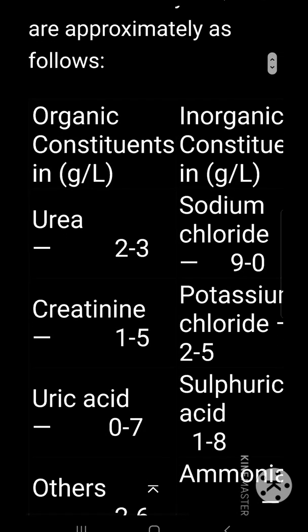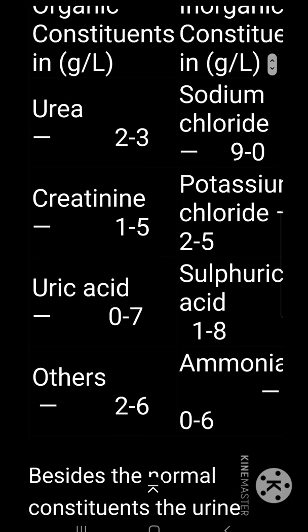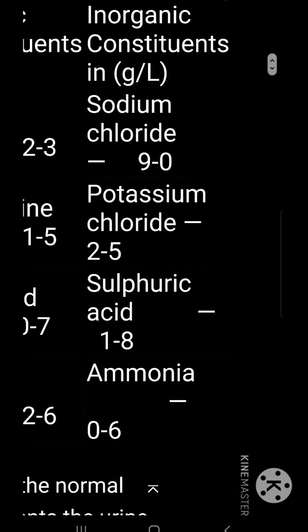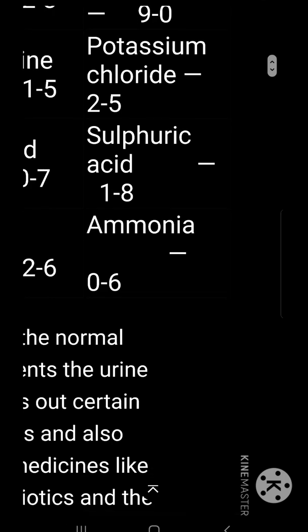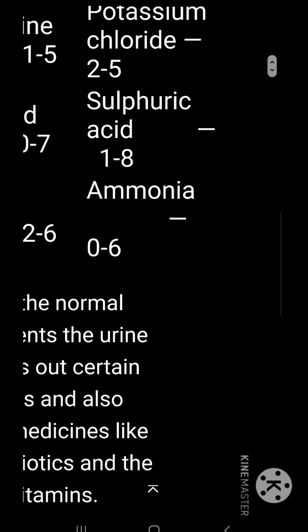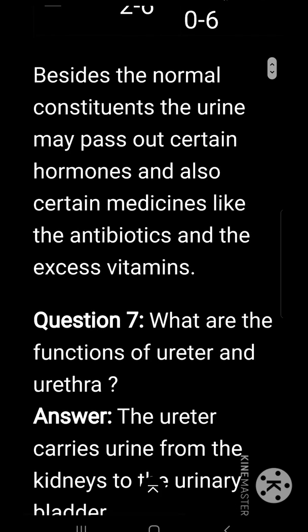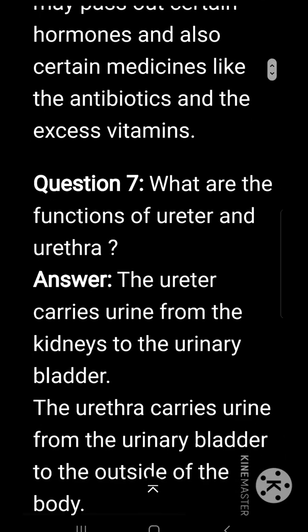Organic constituents: urea 2 to 3 gram per liter, creatinine 1 to 5 gram per liter, uric acid 0 to 7 gram, others 2 to 6. Inorganic constituents: sodium chloride 9 grams per liter, potassium chloride 2 to 5 grams per liter, sulfuric acid 1 to 8 grams per liter, ammonia 0 to 6 gram per liter. Besides the normal constituents, the urine may pass out certain hormones and also certain medicines like antibiotics and the excess vitamins.